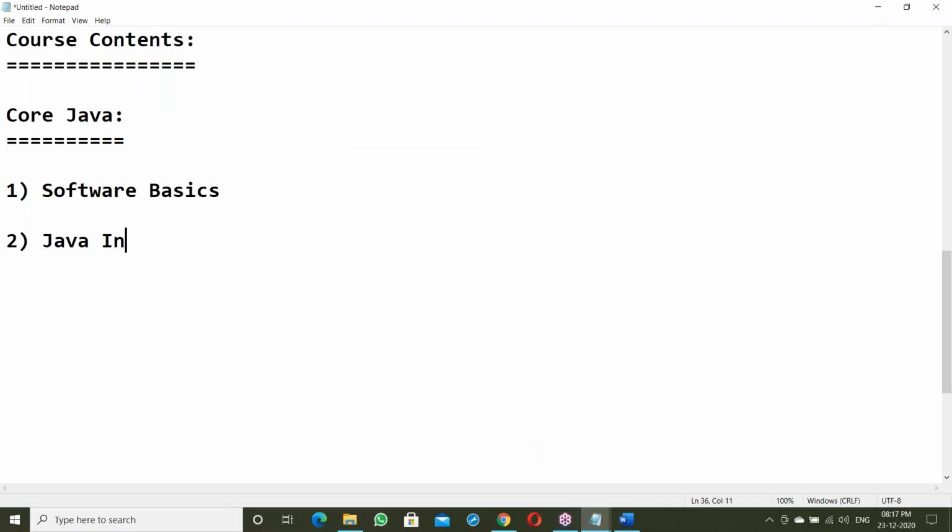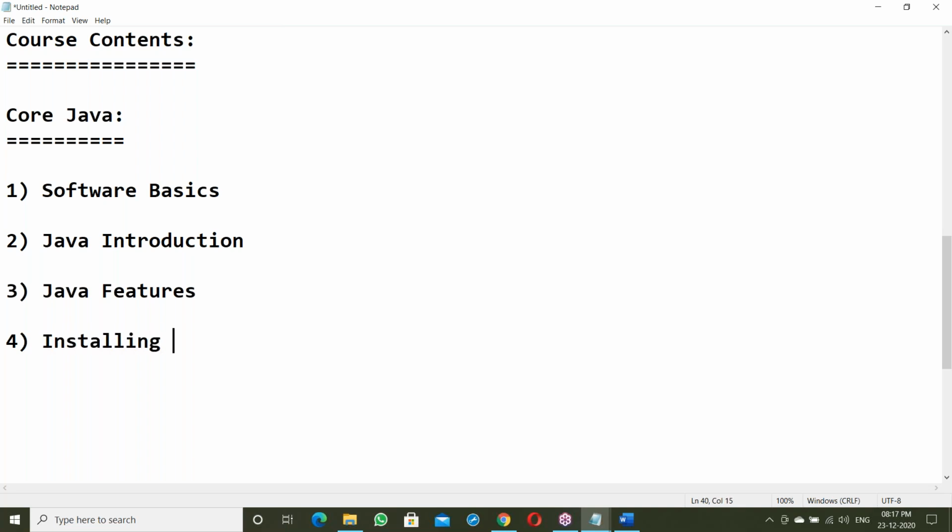Next, Java introduction. Java introduction means what exactly is Java, what are the different editions of Java, and what are the features of Java. So next is Java features. After that, how to install Java.